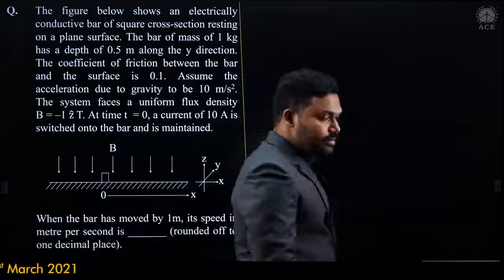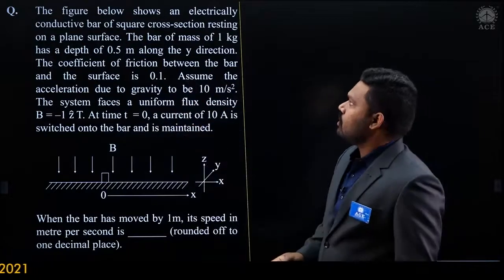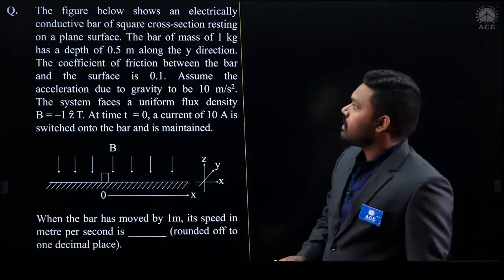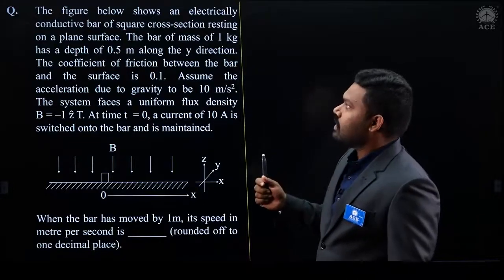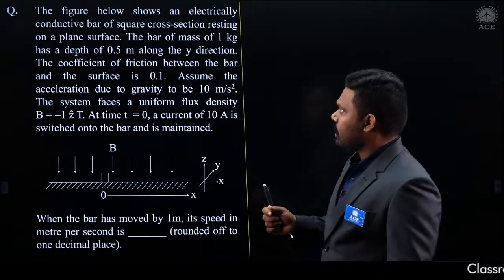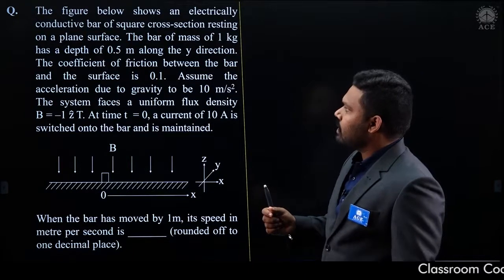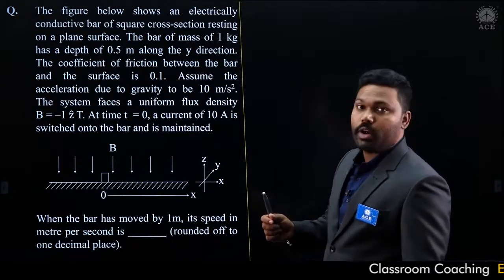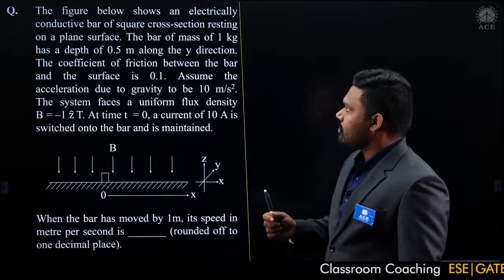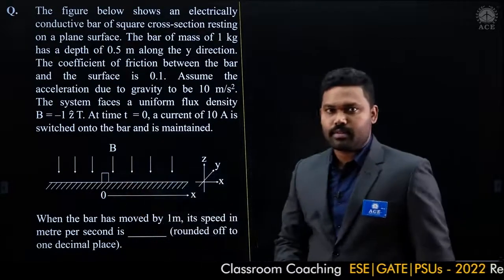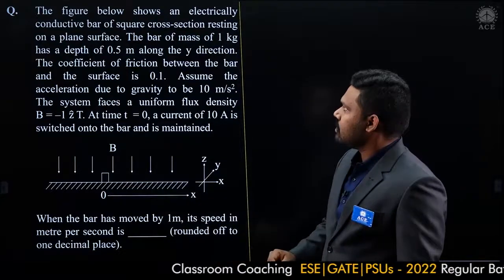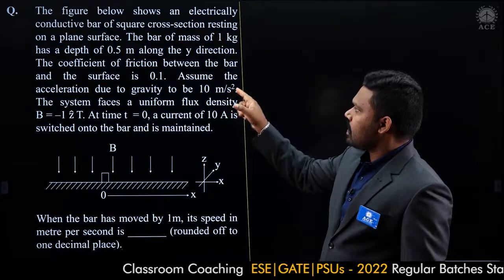Here is a question. The figure below shows an electrically conductive bar of square cross section resting on a plane surface. The bar of mass 1 kilogram has a depth of 0.5 meters along the y direction. This is x, this is y, and this is z. So this is the bar here, 0.5 meters along the y direction.